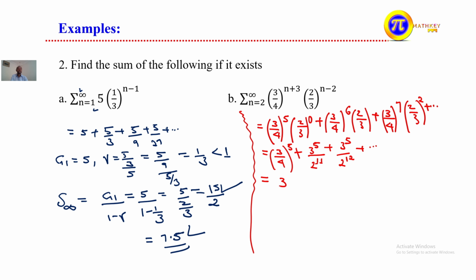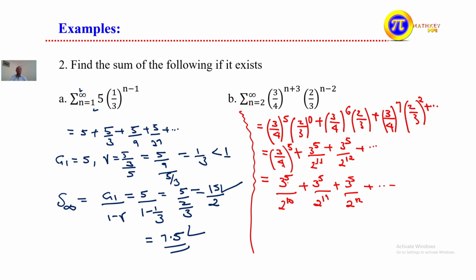So when we come to here, the sum is equal to 3 to the power of 5 over 2 to the power of 2 times 4 to the power of 5, which becomes 2 to the power of 10. Plus here is 3 to the power of 5 over 2 to the power of 11, plus 3 to the power of 5 divided by 2 to the power of 12, and it continues.